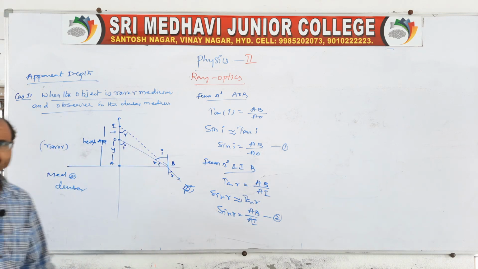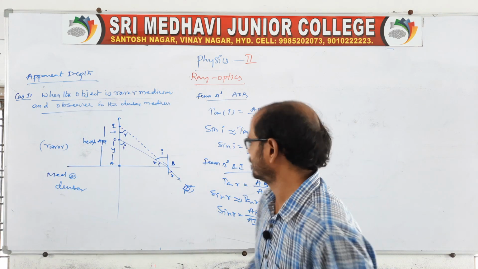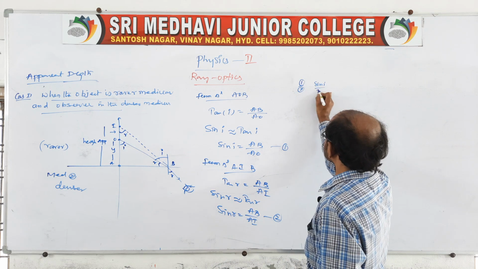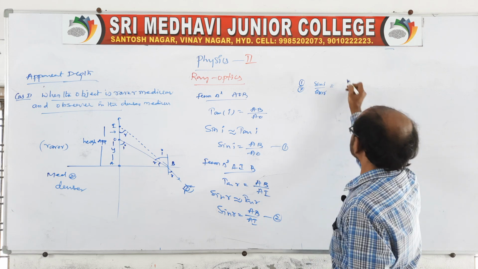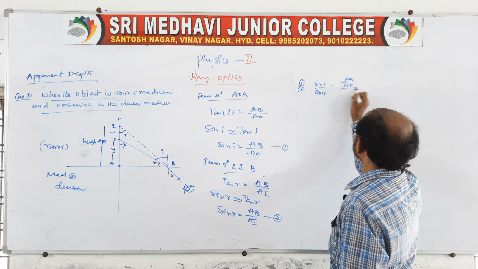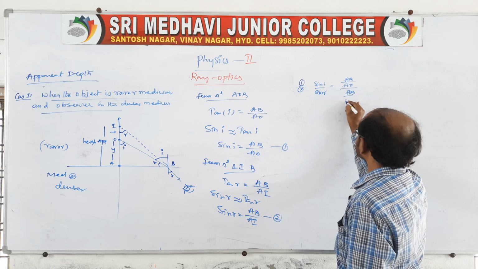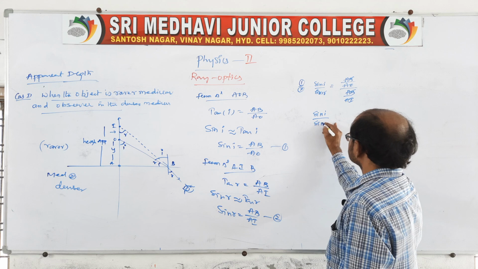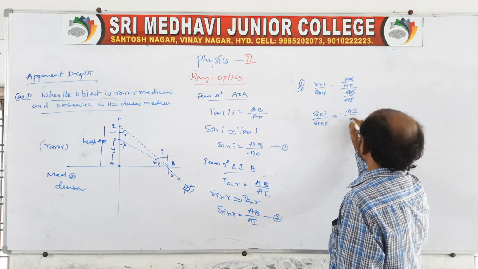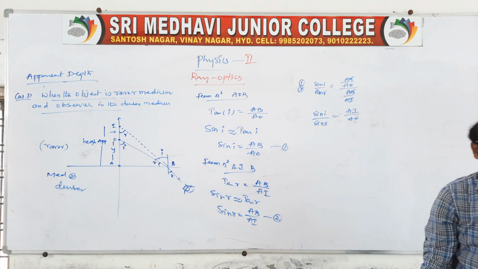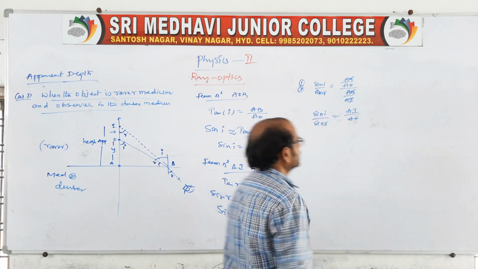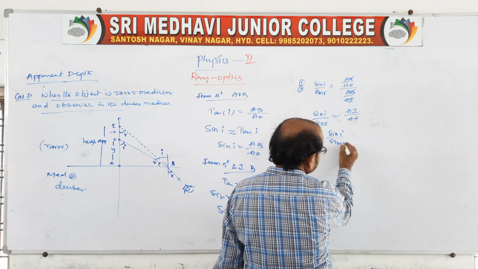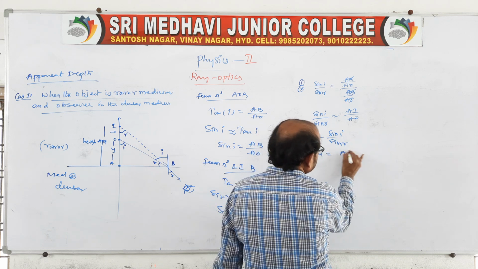Very simple. In the previous case also we did the same relation. Take equation 1 divided by equation 2, so that we get sin I by sin R equal to AB by AO divided by AB by AI. So AB cancels, and sin I by sin R is equal to AI by AO. Of course, sin I by sin R is nothing but the refractive index of the two mediums, because the couple of mediums is given, so mu is equal to AI by AO.